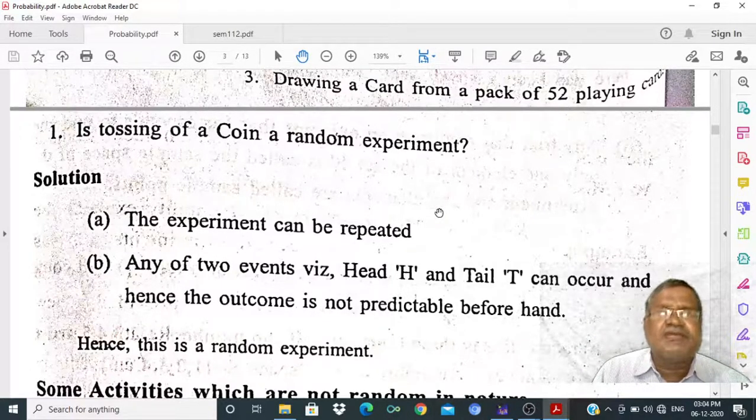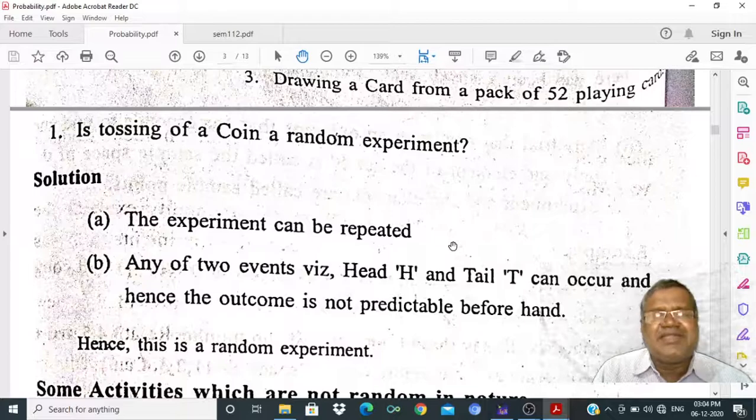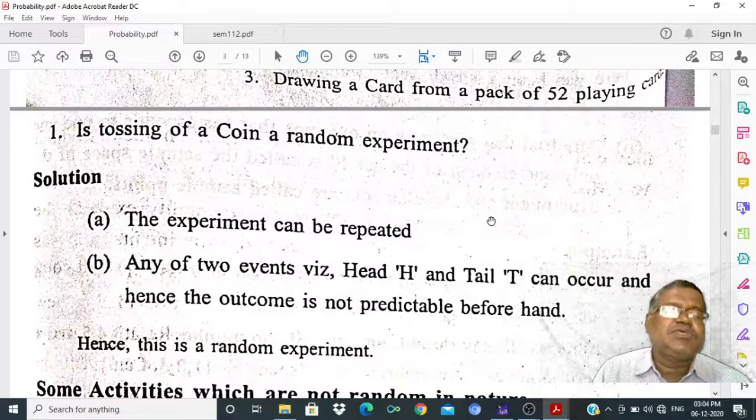Similarly, when rolling a die, the faces 1, 2, 3, 4, 5, 6 are the outcomes, and we cannot predict these outcomes in advance. When we pick a card from a pack of cards, we cannot predict in advance which card is going to come, whether it is a red card, a black card, or a diamond. But we know all possible outcomes: there are 52 possibilities. So tossing a coin, rolling a die, and picking a card from a pack of cards are random experiments.